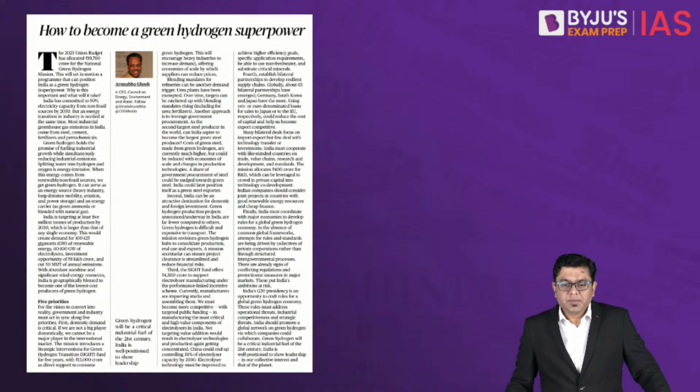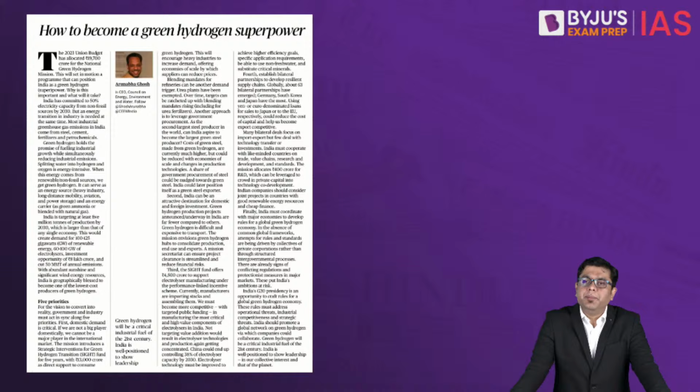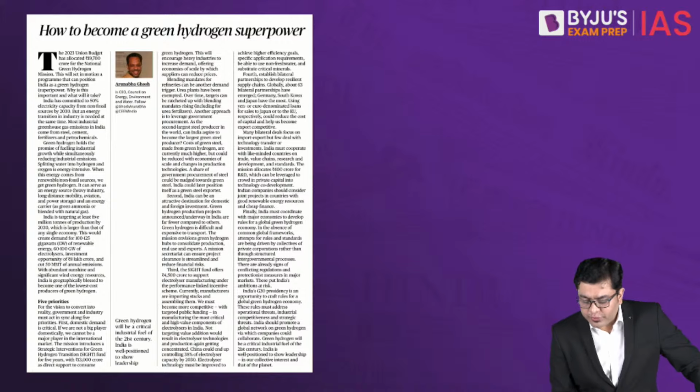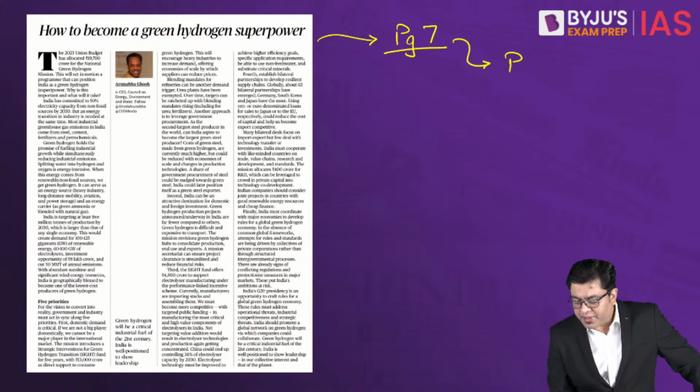Okay? Now, then we come to the third topic, or the third article of the day, and that is how to become a green hydrogen superpower. This is something which has appeared on page 7 of the Delhi edition, and this is again something which is relevant for your Paper 3.